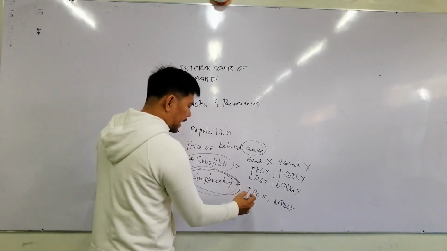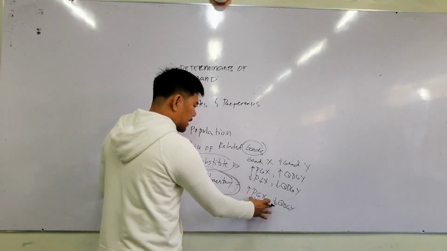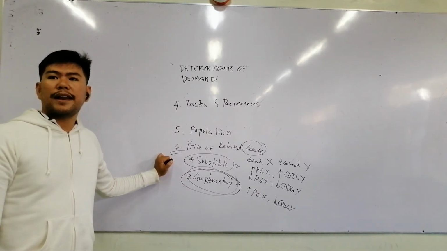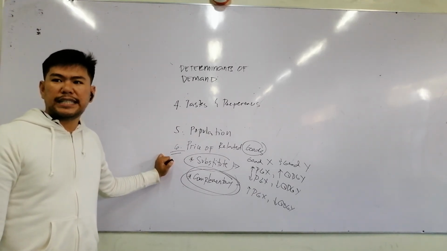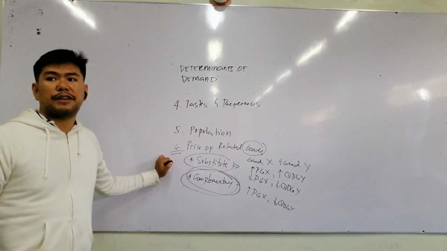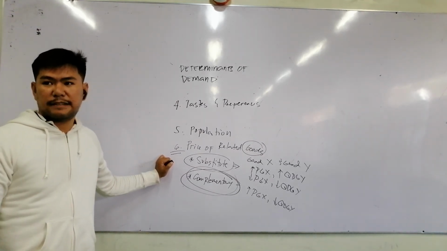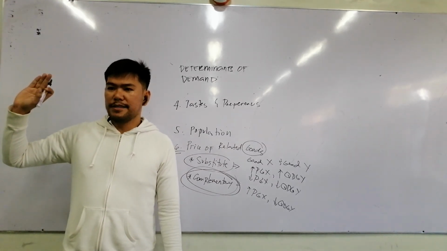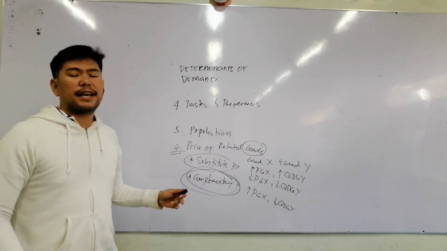Let's say gasoline and car. If the price of gasoline increases, let's say, 100 pesos per liter, what will happen to the demand of car? Again, ceteris paribus, it will decrease. Questions? Okay, so I think that's it for the determinants of demand.